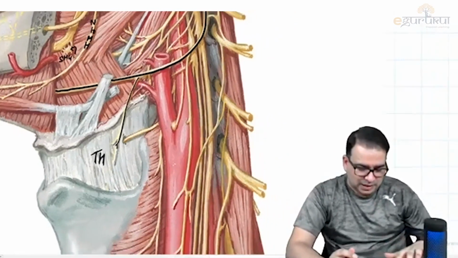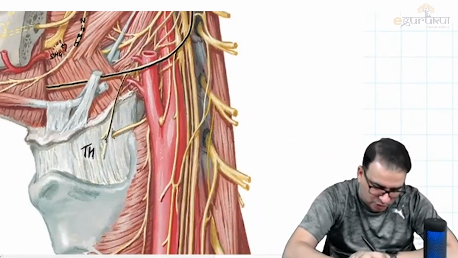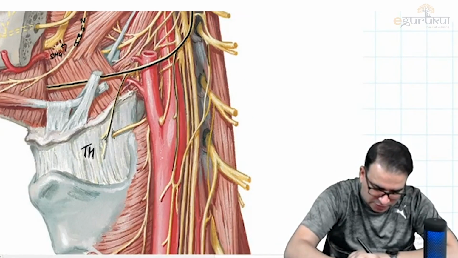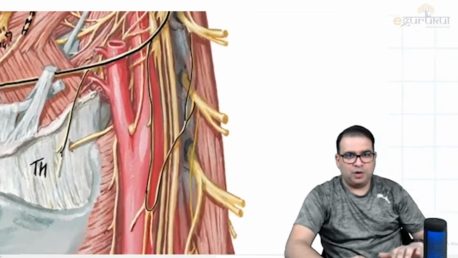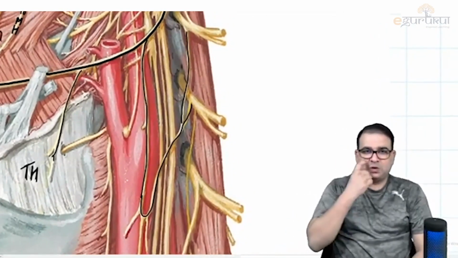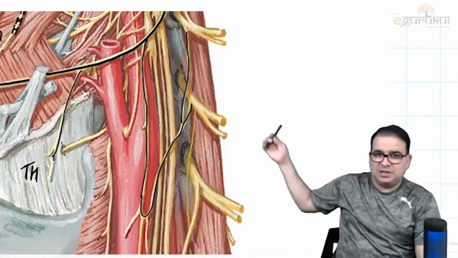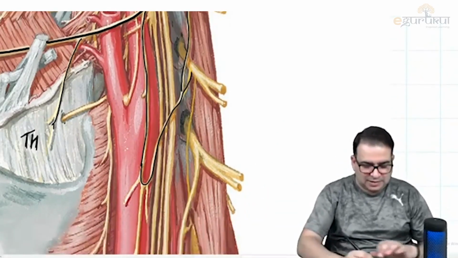What else? This is interesting, guys. Look at this. From the hypoglossal nerve, can you see descendens hypoglossi? Look at this descendens hypoglossi coming down. And look at this, which is coming from C2 and C3. And that is also descending down and together forming the ansa cervicalis. I hope you are able to see the ansa cervicalis. So we have a descendens hypoglossi coming from the hypoglossal nerve. And from C2 and C3, we have a descending branch, that is descendens cervicalis, together forming the ansa cervicalis.